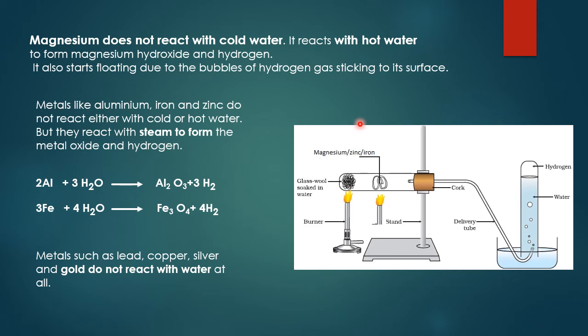This is the picture taken from your book, page number 43, and this is showing the reaction of a metal with water vapor. Here you can see glass wool soaked in water, and that is the metal. Any metal can be over here, zinc, iron. What happens when you supply heat? The reaction will occur, hydrogen gas will be formed, and with the help of a delivery tube, the gas will be collected over here in a test tube, and you can see the water bubble of hydrogen.